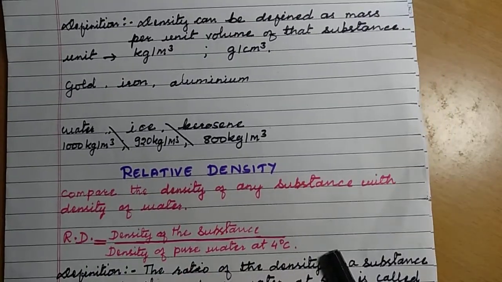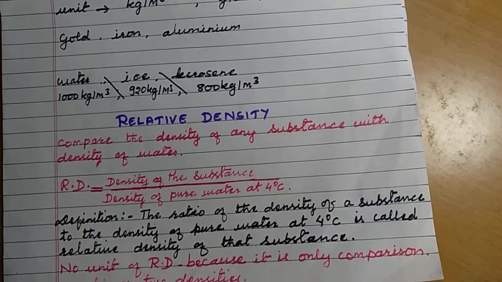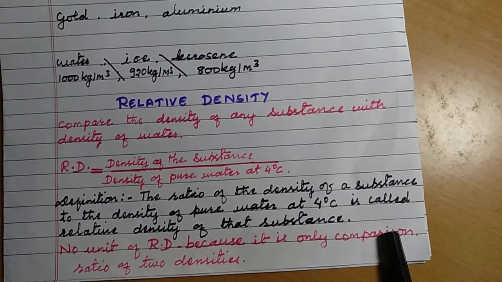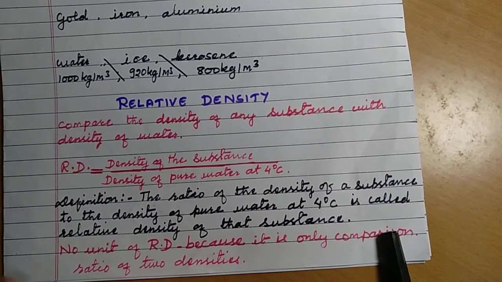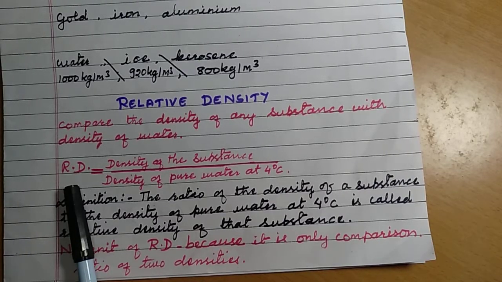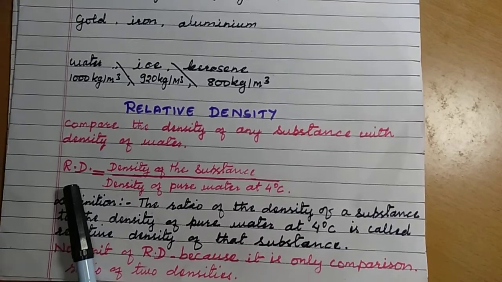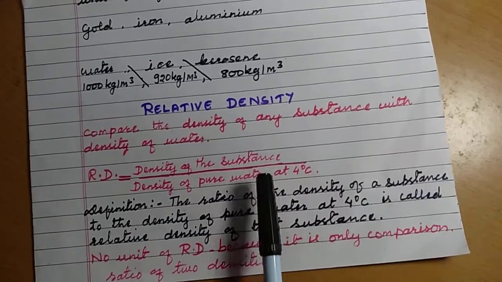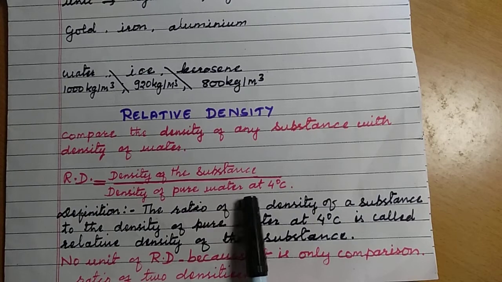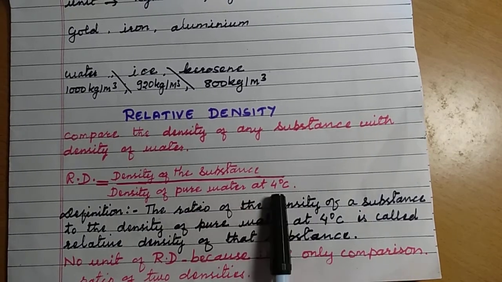Now the next topic we are going to do is relative density. Relative density is very simple. It is just the comparison of any substance with the density of water. The relative density of any substance or object is divided by the density of pure water at 4 degrees Celsius.